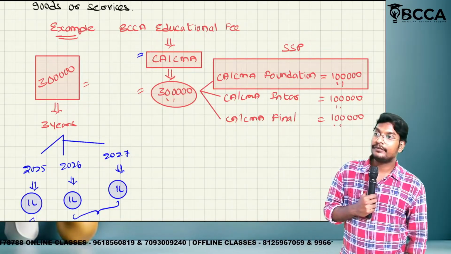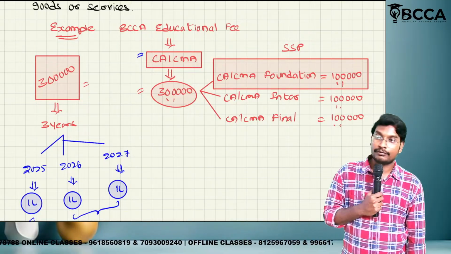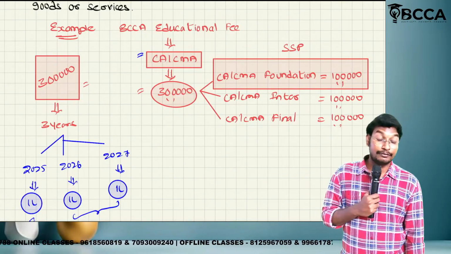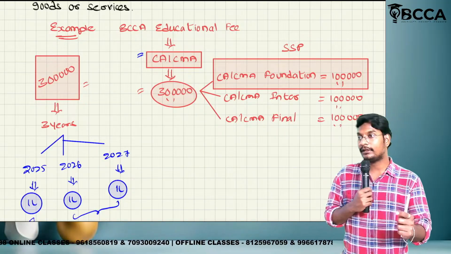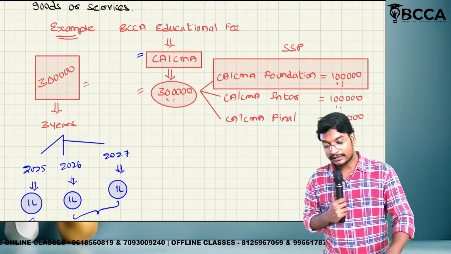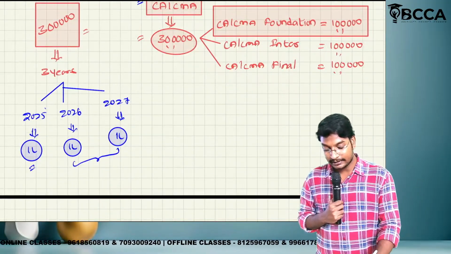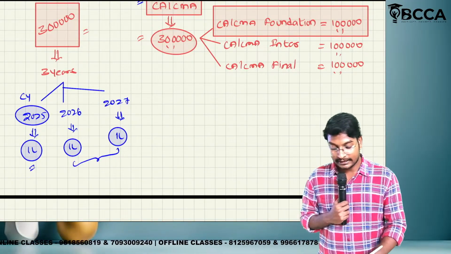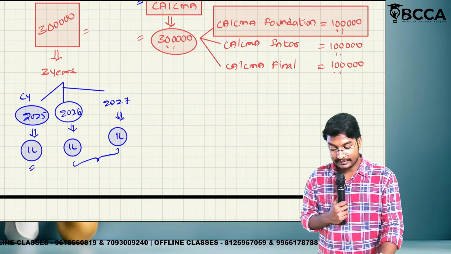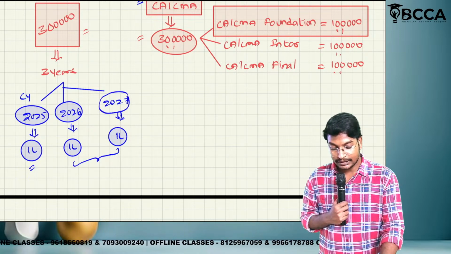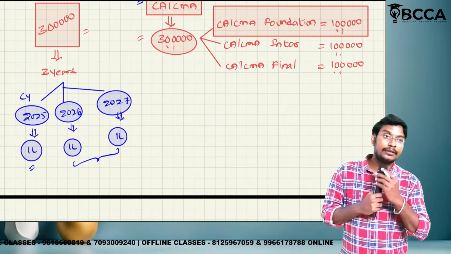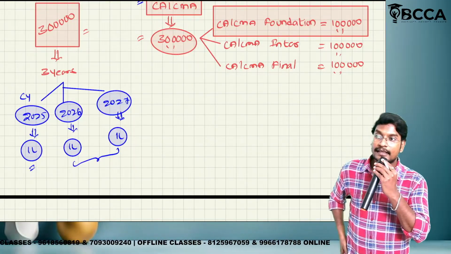For each and every level, we have bifurcated into 1 lakh, 1 lakh and 1 lakh. Each and every program will be completed, taking the time of 1 year, 1 year and 1 year. But the total 3 lakhs have been collected in which year? Current year itself. 2025 means which year? Current year. 2026 means further years. 2026 and 2027 are not the current years, they are next years. But you have collected totally how much amount? 3 lakhs in the current year itself.